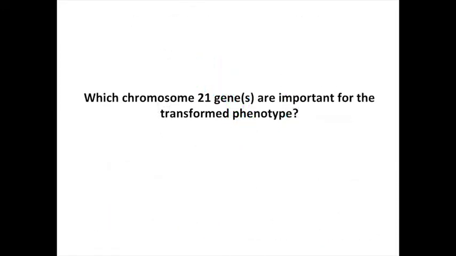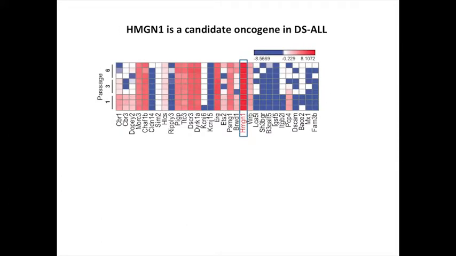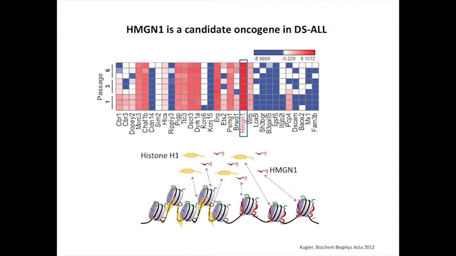And I'm going to just give you a little interesting hint that may not have been in the abstract about what genes we think are important for this, because now we've narrowed it down to 31, we can ask this question. So right off the bat, when we knew about this epigenetic phenotype, we looked at the genes. Here's the 31 genes, and here's their expression across 1, 3, and 6 passages in vitro. So we were looking for a gene that maintained its expression through all the passages, and there were several of those. But this one, HMGN1, kind of caught our eye. So HMGN1 binds to nucleosomes. It does the opposite of what histone H1 does. So histone H1 helps compact nucleosomes. HMGN1, when added to a milieu, opens up nucleosomes.